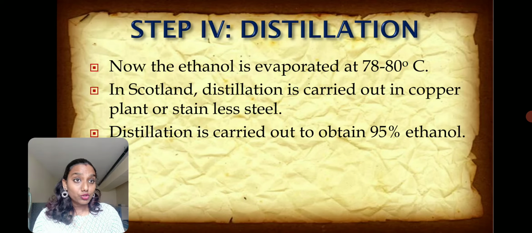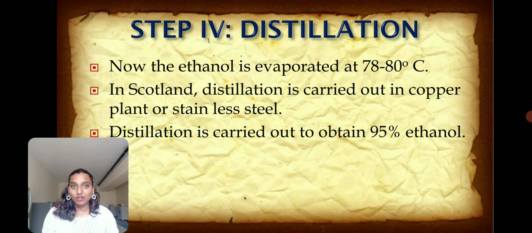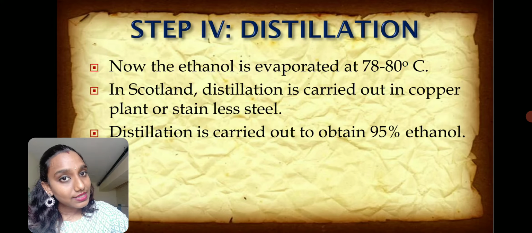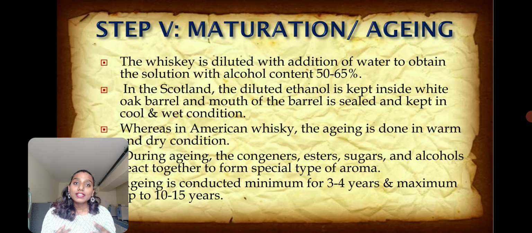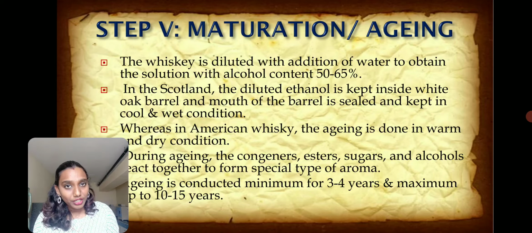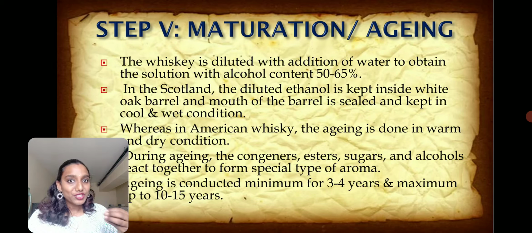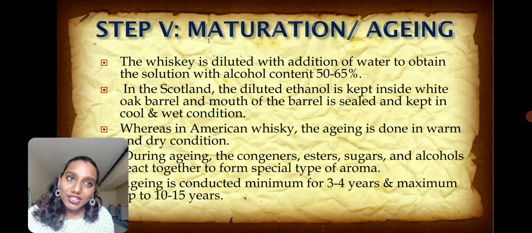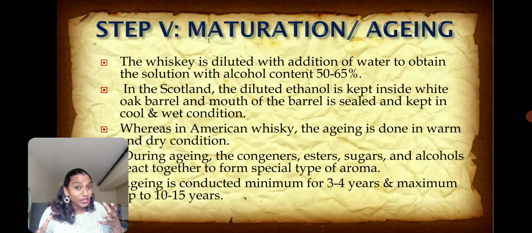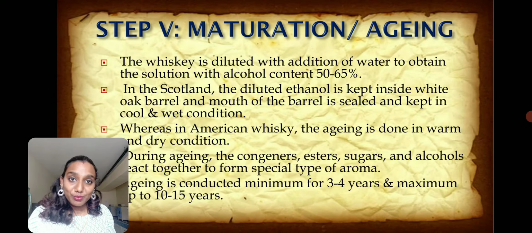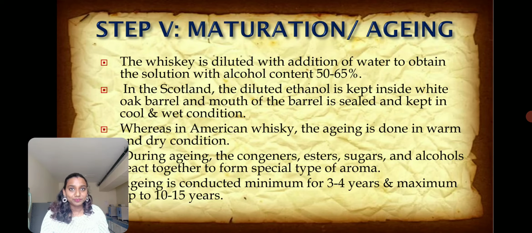Now this will usually have 90% alcohol in it. Later, this alcohol that we obtain is diluted with the addition of water to obtain a solution with an alcohol content of about 50 to 65%. So water is added to the alcohol to bring down the percentage of alcohol.